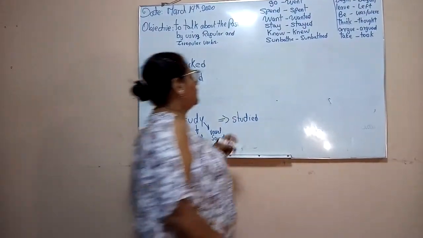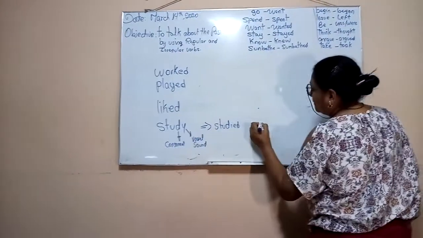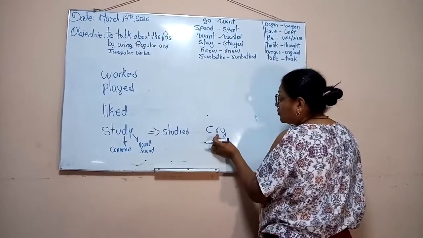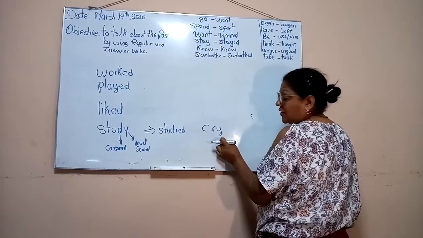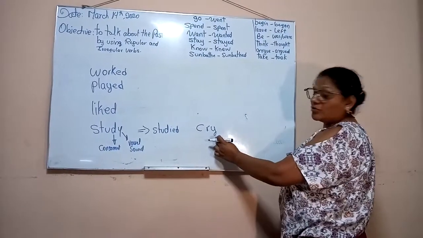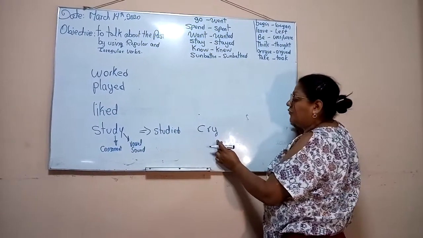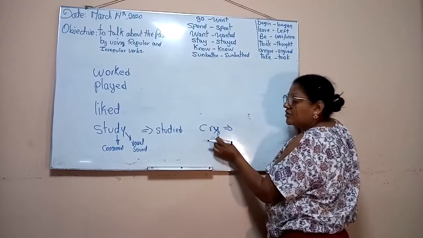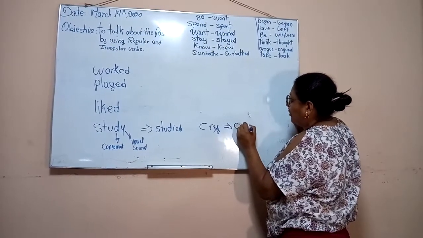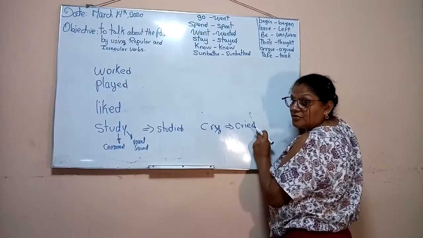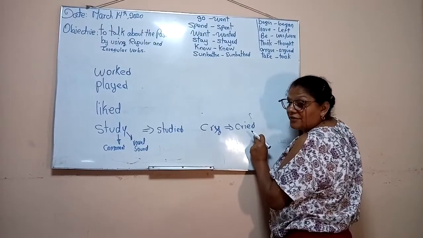Another example would be the verb cry. This is a consonant and this is a vowel sound. The same. What do you have to do? You have to delete the last vowel sound and it becomes the regular verb, cried. Add ied. Those are the spelling rules for regular verbs.